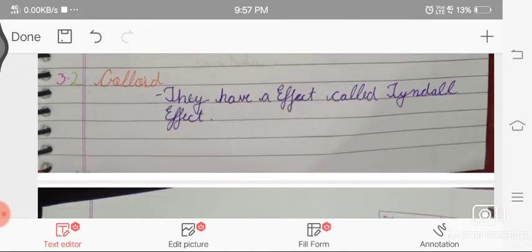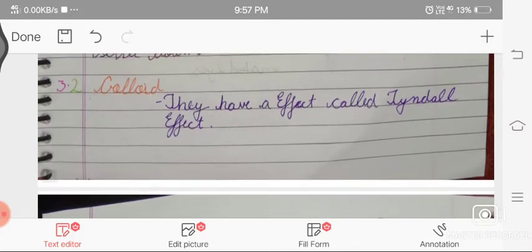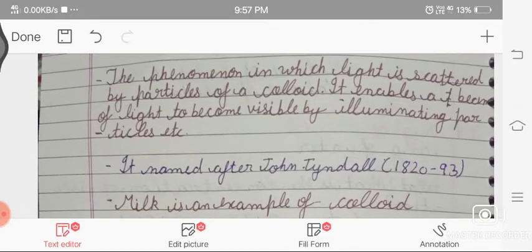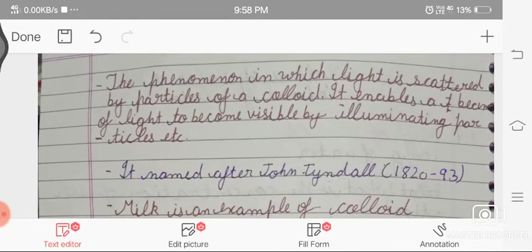So what are colloids? Now we come to colloids. They have a special effect called the Tyndall effect. What is the Tyndall effect? The Tyndall effect is the phenomenon in which light is scattered by the particles of a colloid. It enables a beam of light to become visible by illuminating the particles.